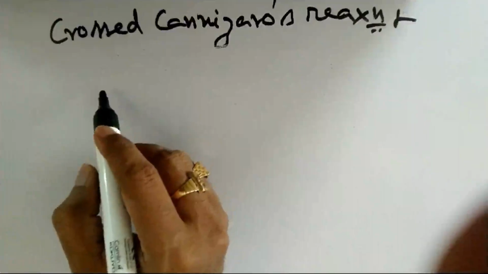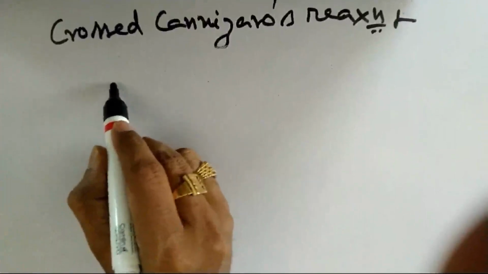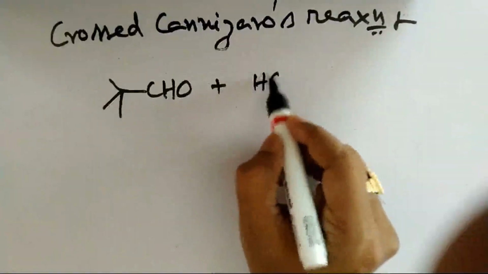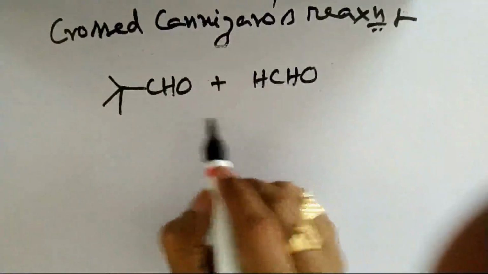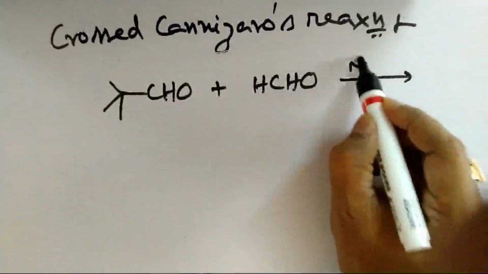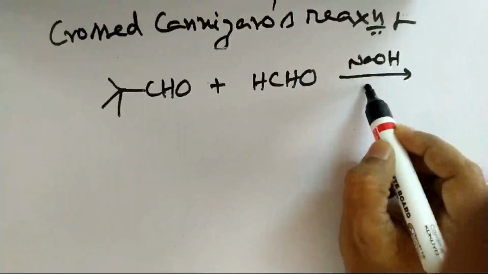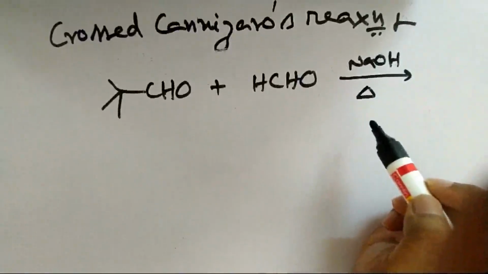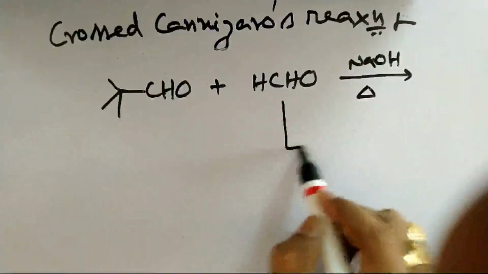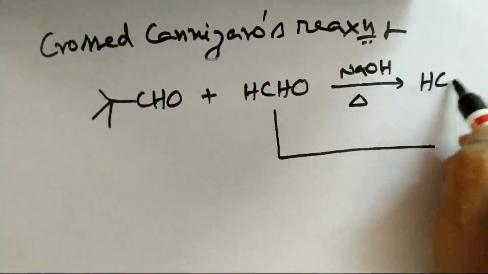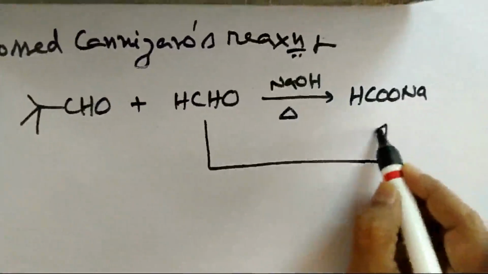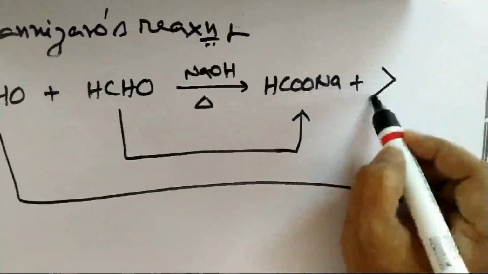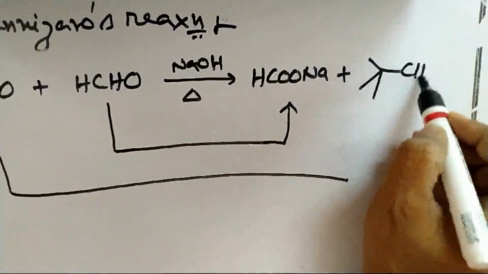Let us look at one more important crossed Cannizzaro reaction, that is between trimethyl acetaldehyde and formaldehyde. Among these two, now which undergoes reduction and which undergoes oxidation in Cannizzaro reaction? What is your prediction? Definitely this is undergoing oxidation to give you sodium formate, and this is undergoing reduction to give you an alcoholic product.